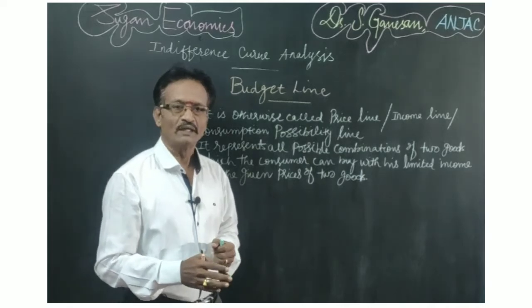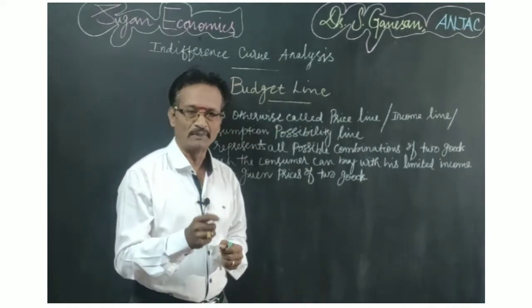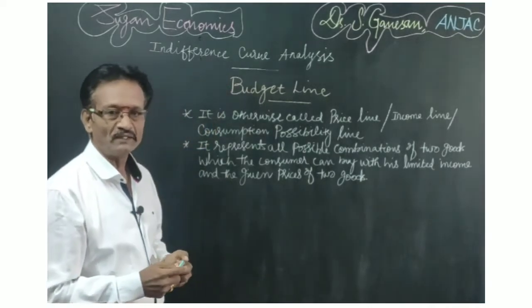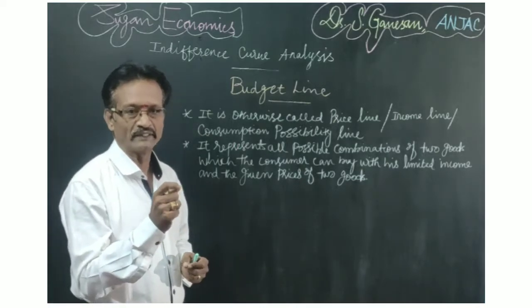If we want to draw a budget line, we need three important things.